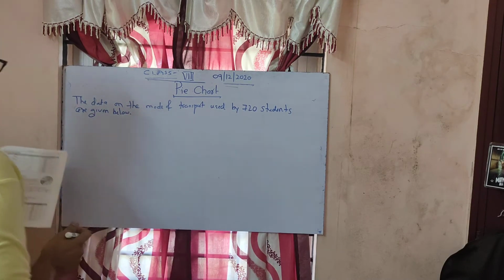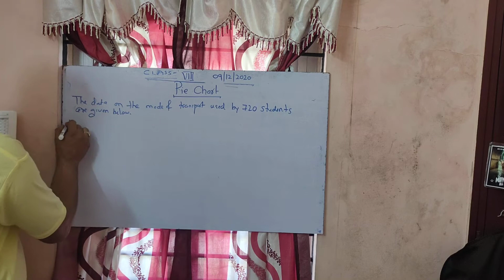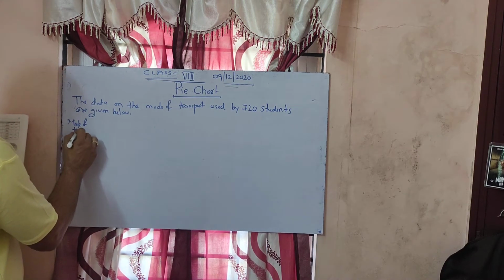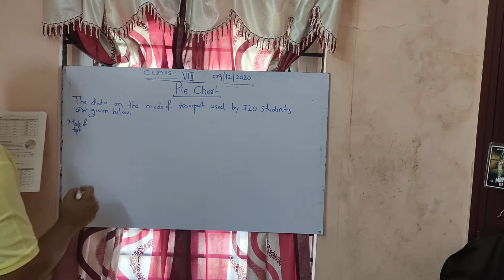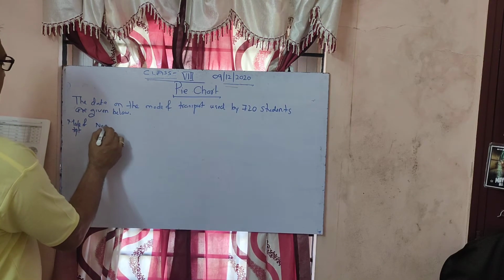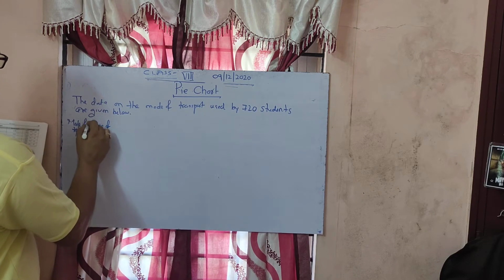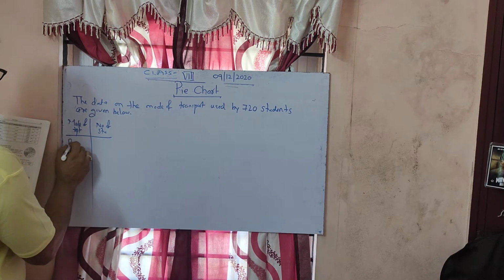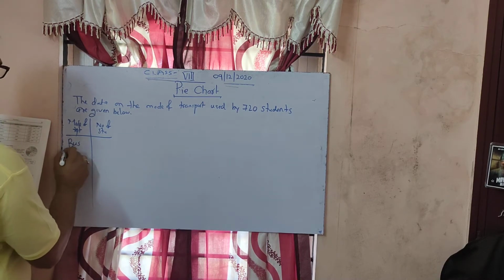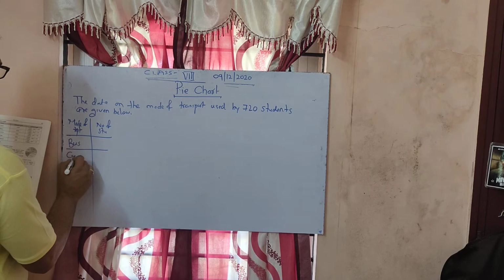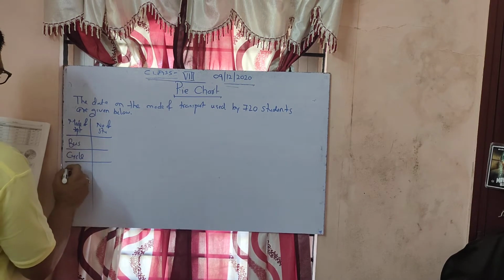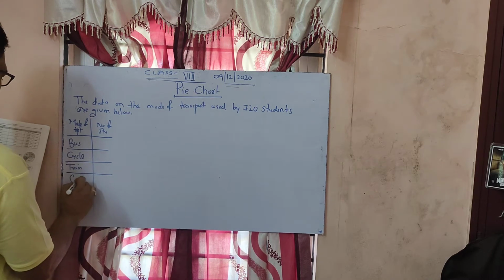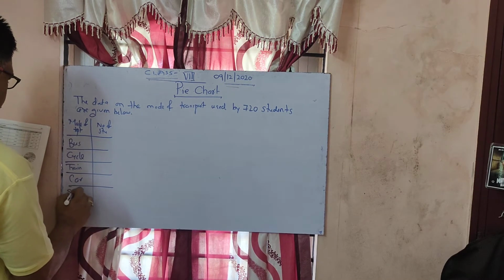Okay, now how is it given? First, mode of transport, I will write it in short form, and number of students. First bus, second cycle, third train, fourth car, next scooter.